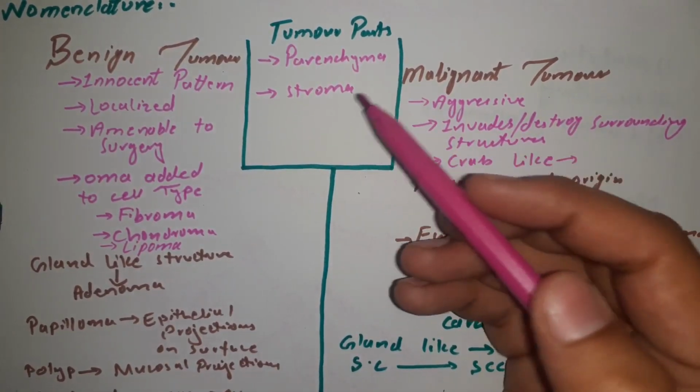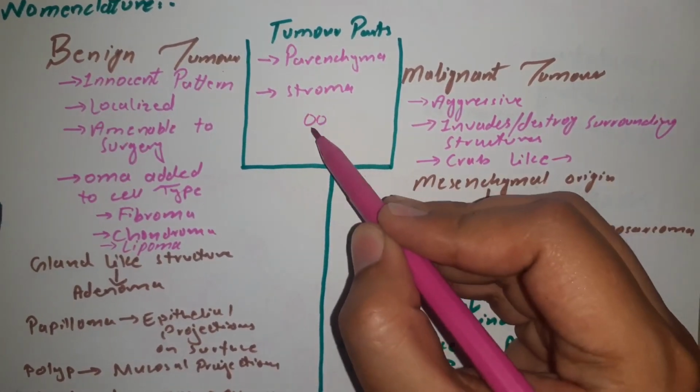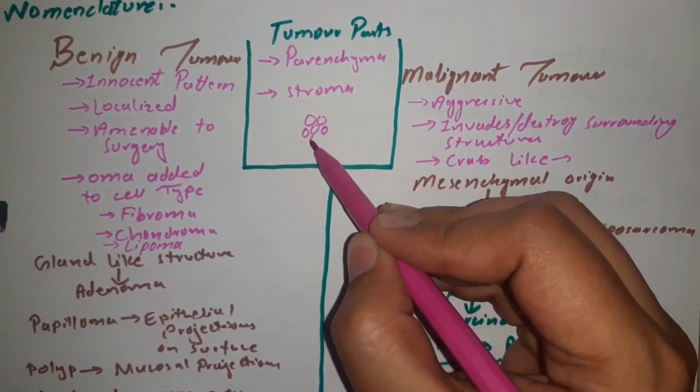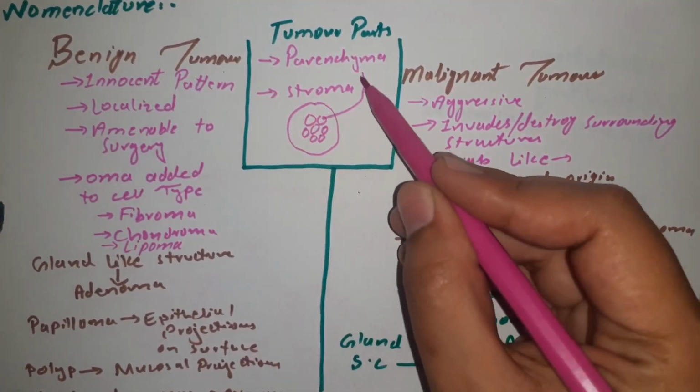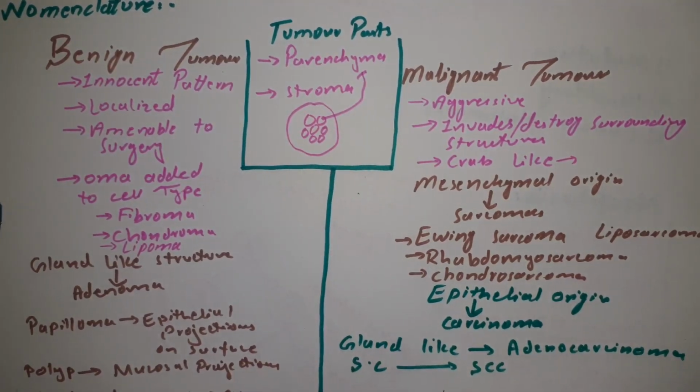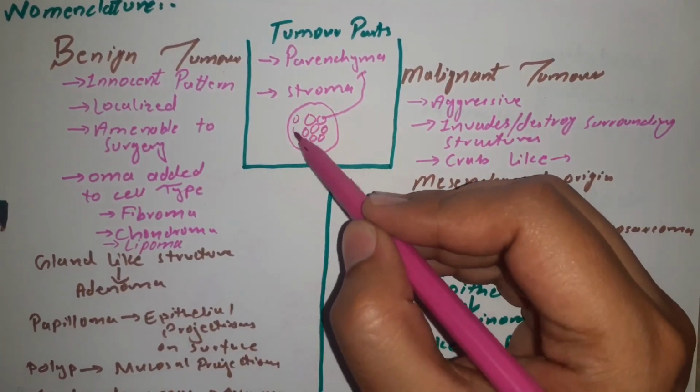So what is parenchyma? Parenchyma is basically the cells that comprise the main mass of the tumor, the cells from which the tumor arises. So these cells formulate the parenchyma of the tumor, and the characteristics of the tumor are greatly defined by its parenchyma. While stroma is the surrounding cells as well as the inflammatory response.